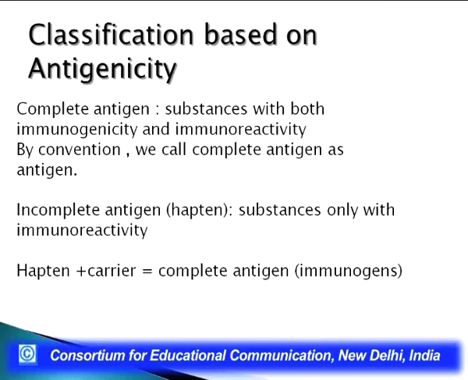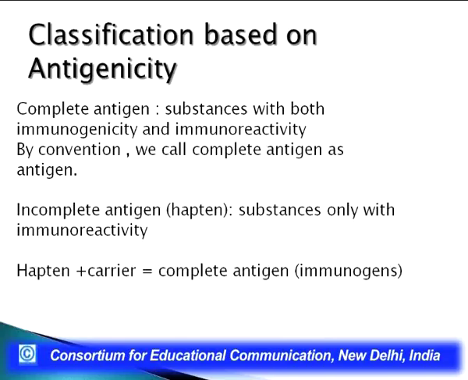Now, coming to the classification based on antigenicity. Based on antigenicity, we can call it a complete antigen or an incomplete antigen. A complete antigen is a substance which has both immunogenicity and immunoreactivity. By convention, we call a complete antigen an antigen.